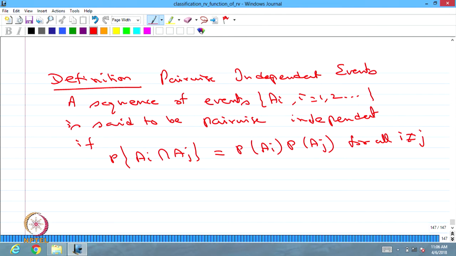So if any two events satisfy the independent condition, then we conclude this collection of events is called pairwise independent.